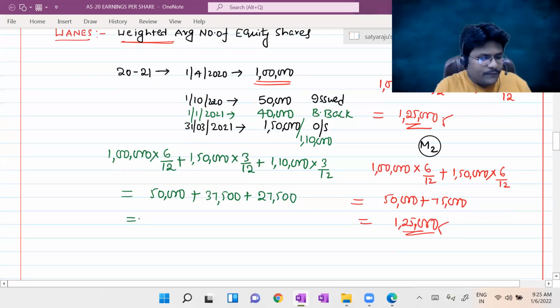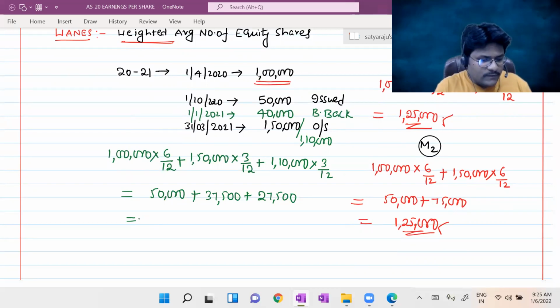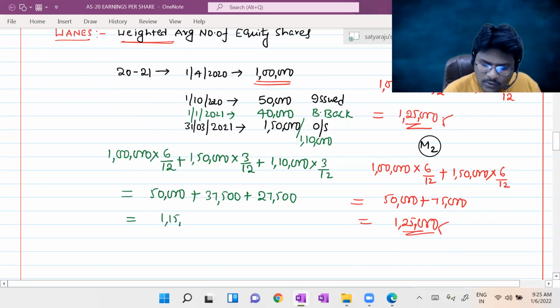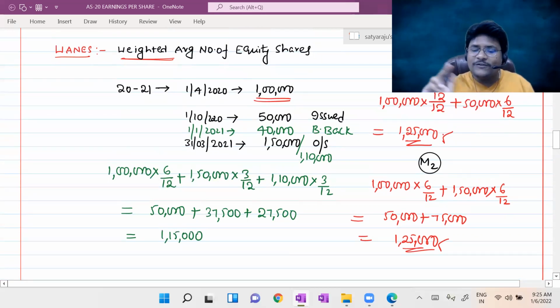So the total is 50,000 plus 37,500 plus 27,500, that is 1,15,000. So now the weighted average number of equity shares is not 1,25,000. The weighted average number of equity shares changes to 1,15,000 once I added the buyback concept.